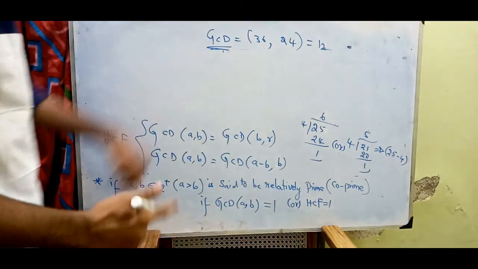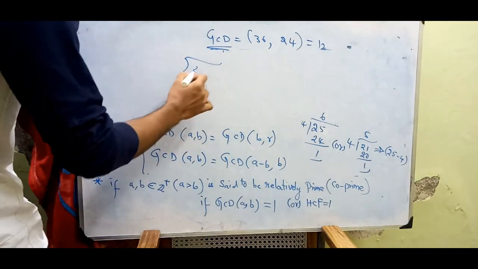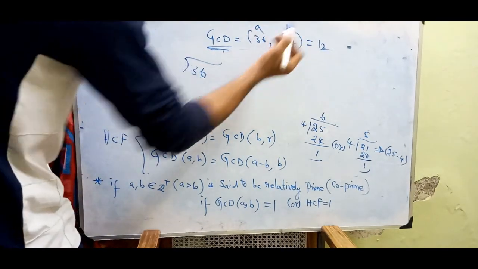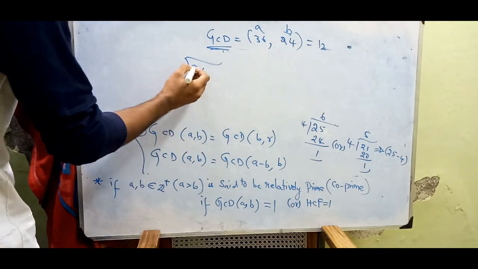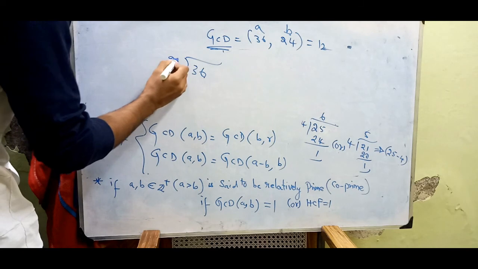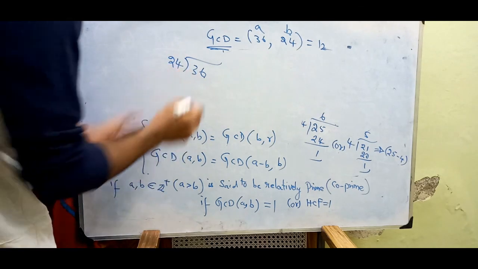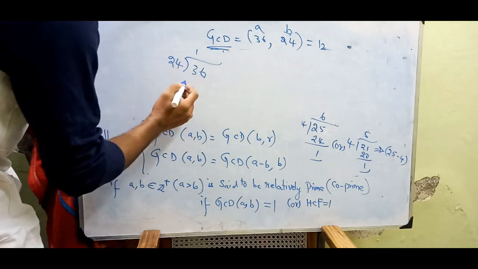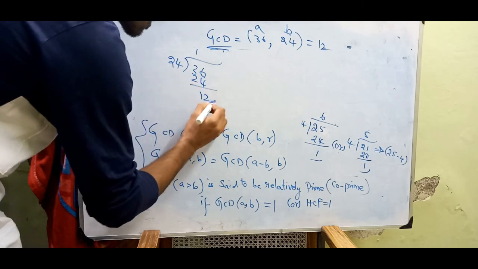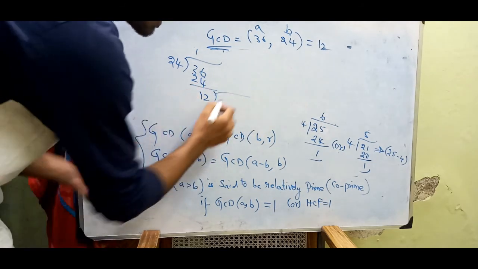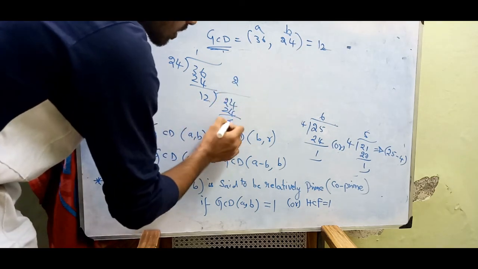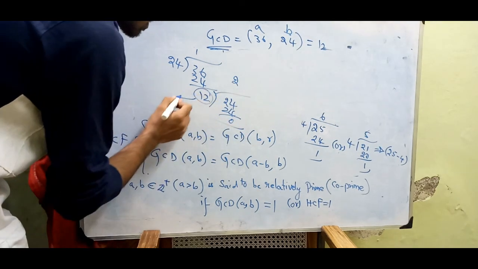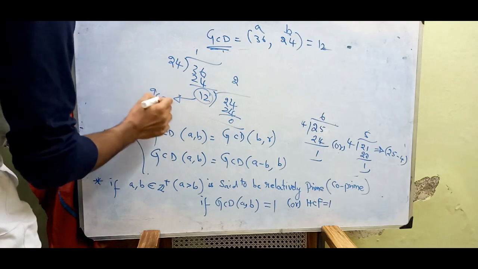There is also another method. I call 36 A and 24 B. So 36 over 24 goes only one time, with remainder 12. Again I divide 24 by this 12: it goes 2 times, and the remainder is exhausted. So the required 12 is your GCD.